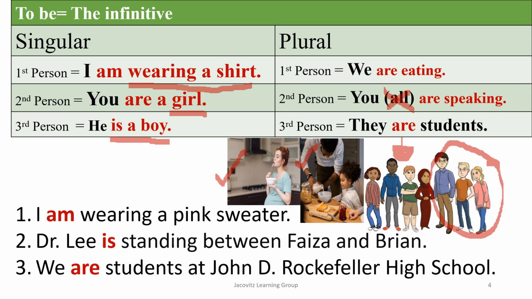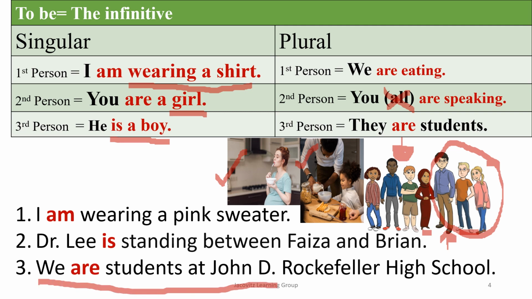Okay, they're students. Dr. Lee is standing between Faiza and Brian. So this is Dr. Lee right here. So let's do that again. Dr. Lee is standing between Faiza and Brian. And you see how that's muffled? Dr. Lee is standing between Faiza and Brian. In conversational English, people sometimes muffle this together. They kind of blend it fast. Like, Dr. Lee is standing between Faiza and Brian.